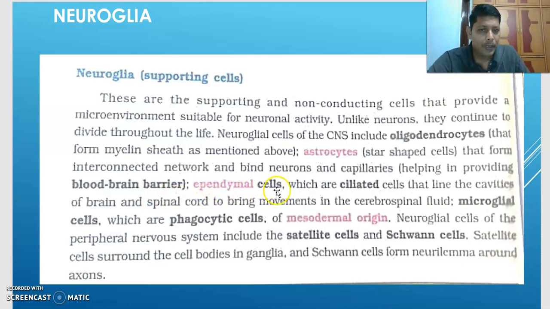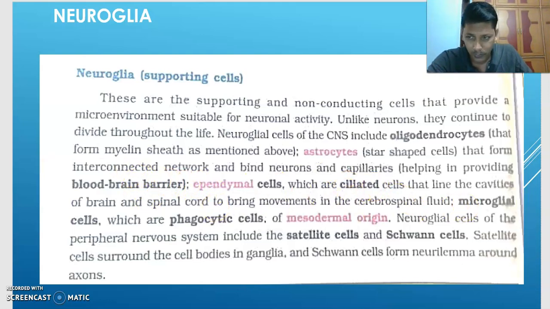Next one, ependymal cells, which are ciliated cells that line the cavities of the brain and spinal cord. I told you earlier, when you were learning simple columnar epithelium, non-ciliated, at that time I told you brain ventricles and the central canal of the spinal cord are lined by ependymal cells. That means simple columnar epithelium, which we call here ependymal.